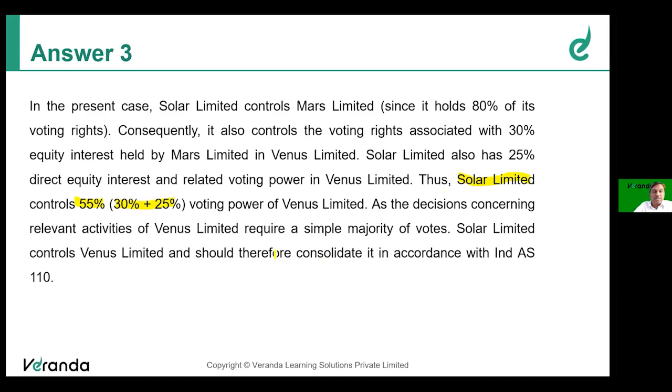The decisions concerning relevant activities of Venus require a simple majority of votes. Solar Limited controls Venus Limited, and should therefore consolidate it in accordance with Ind AS 110. Through its subsidiary, Solar Limited is able to control Venus Limited. In addition, it also has a direct interest of 25%. So therefore, Solar Limited controls Venus Limited. It should consolidate its investment in Venus Limited in accordance with Ind AS 110.